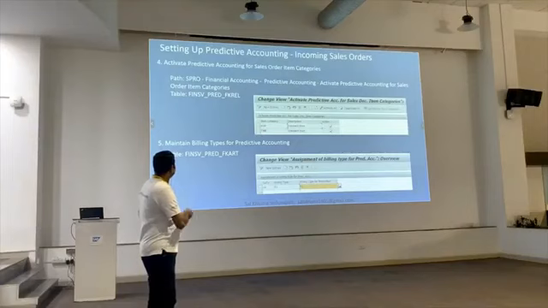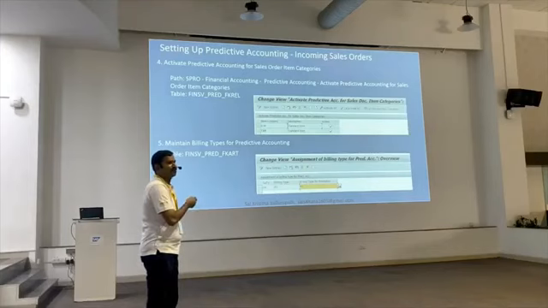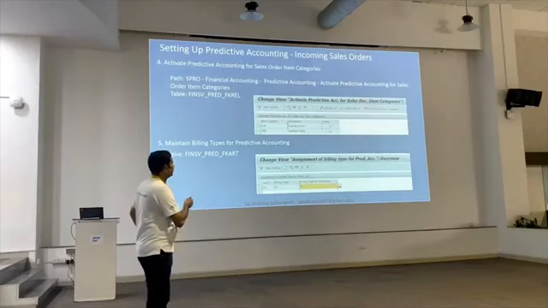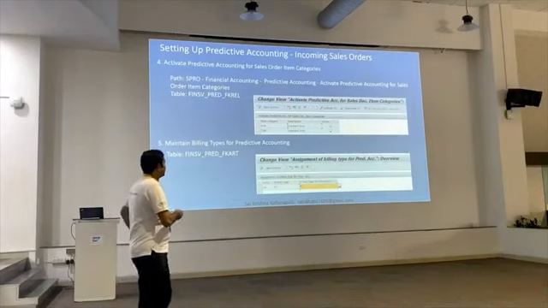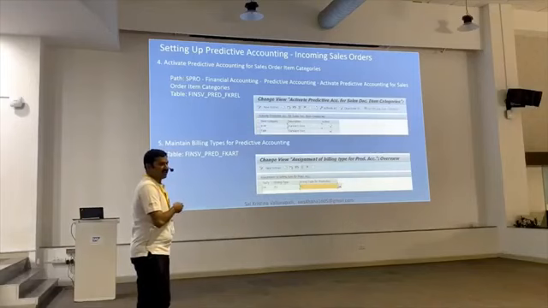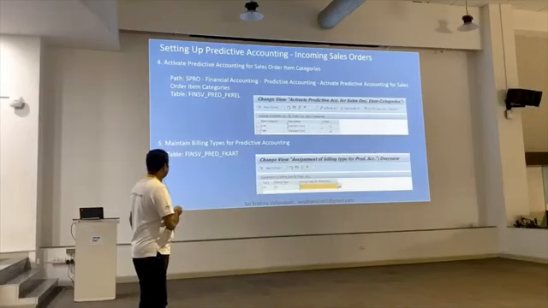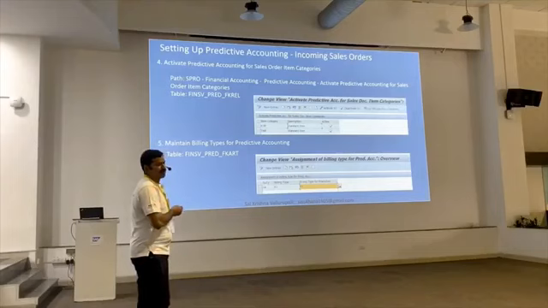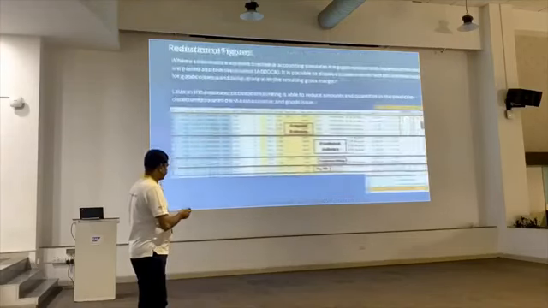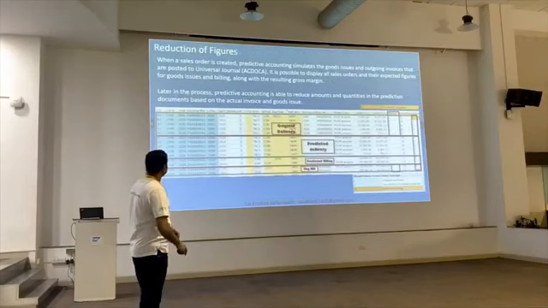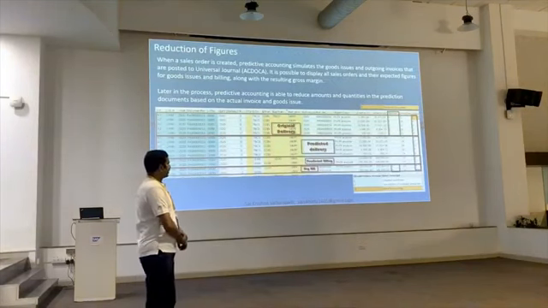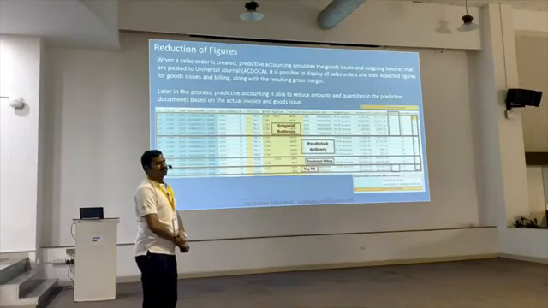Another thing is we have to activate the sales order item category, because there are so many item categories. Which item category needs to be updated to predictive accounting, we have to maintain here. Generally the standard item category, TAN, we can update. TAN is the standard item category, so that we have to update. And the billing type also needs to be updated, which billing type is to be updated to predictive accounting.